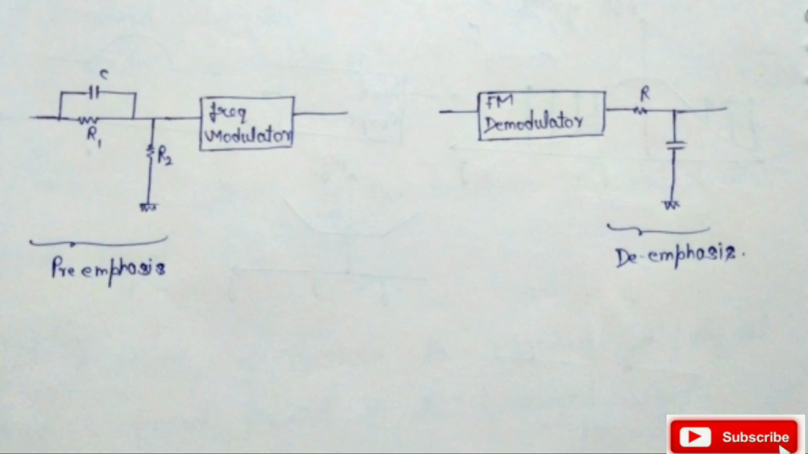This is a circuit diagram of a pre-emphasis, which is a high pass filter. One capacitor and a resistor are in parallel, then R2. Notice that pre-emphasis is before the modulator, and de-emphasis is done at the receiver side, attached after the demodulator, in which the demodulator is first attached with the R and then a parallel capacitor, that is a low pass filter. So this is the complete analysis of pre-emphasis and de-emphasis.